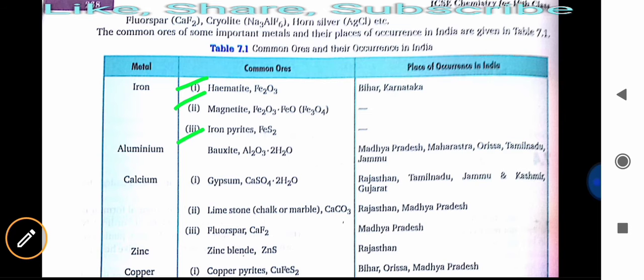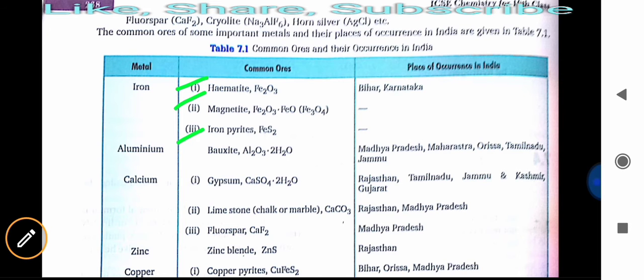Okay, Fe2O3 means hematite, Fe2O3 dot FeO, or Fe3O4 is known as magnetite. It mainly occurs in Bihar and Karnataka.